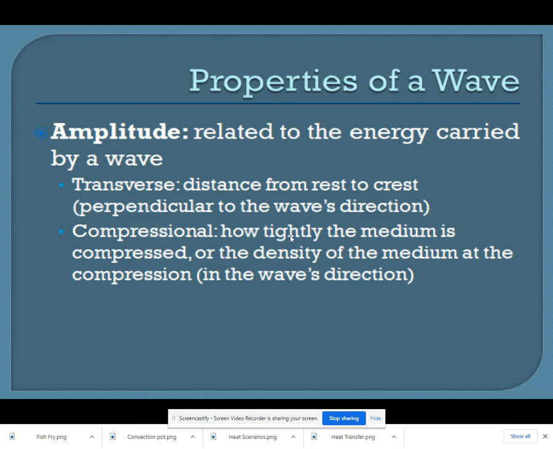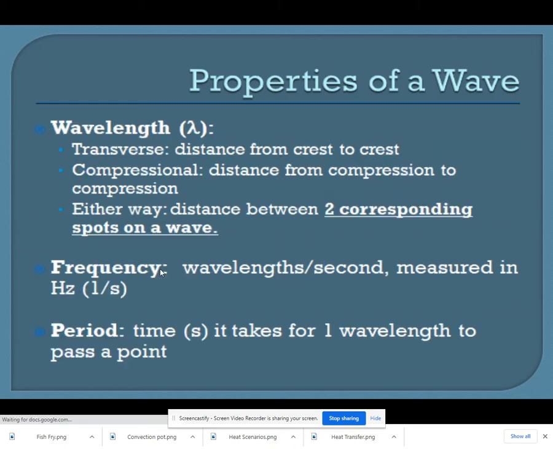In a compressional wave, it depends on how tightly the medium is compressed, or the density of the medium at compression. All that'll make sense in a little bit. That's just a little bit of the definitions for you. Transverse has a specific measurement for amplitude, and so does compressional wave. Then you have wavelength, which is signified by a Greek letter called lambda. Kind of looks like a wave if you think about it.